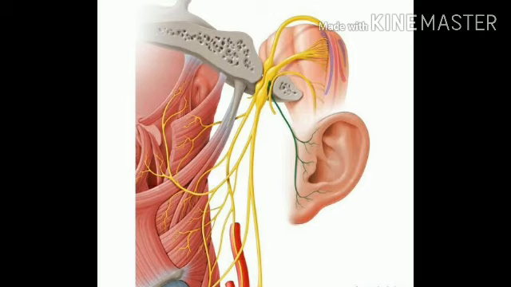First, the auricular branch supplies sensation to the posterior part of the external auditory canal and also supplies the external ear. The meningeal branch supplies the dura mater of the posterior cranial fossa, the nerve being derived from the sympathetic upper cervical nerves.